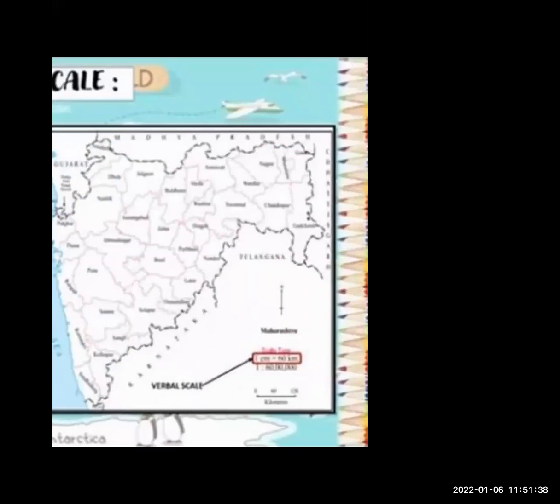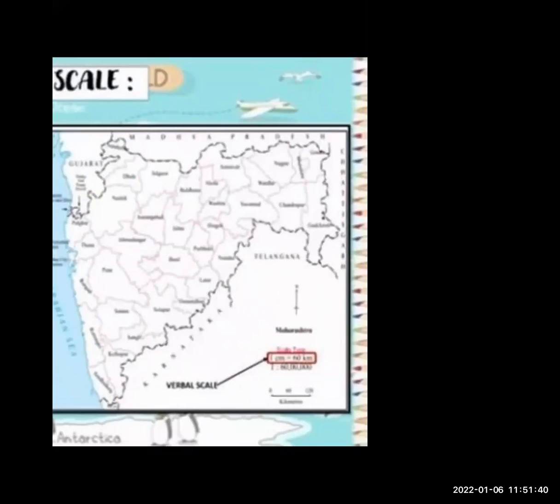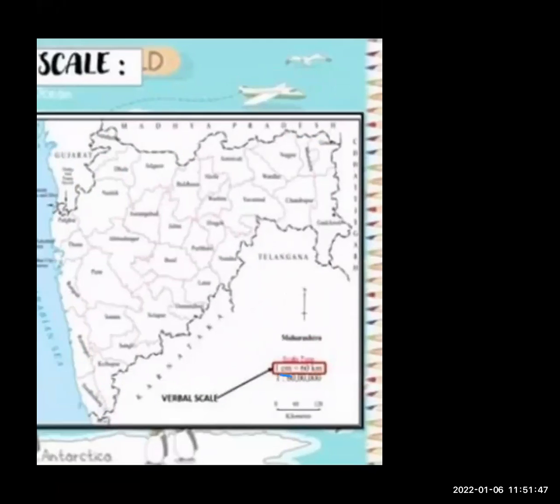Here you can see 1 centimeter is equal to 60 kilometers. It is given in your textbook also.